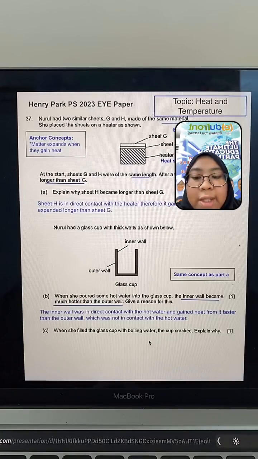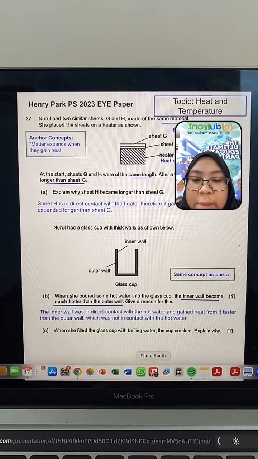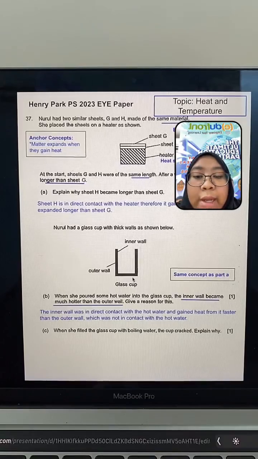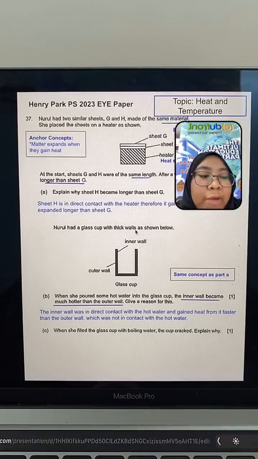Oh, that's a very creative answer. Glass cup has a temperature limit. Okay, let me share with you. The air in the glass gained heat and expanded. Okay, but the glass is not covered. If you say that, you should take note that the glass is not covered, so the air can escape. Okay, let me share with you the answer.